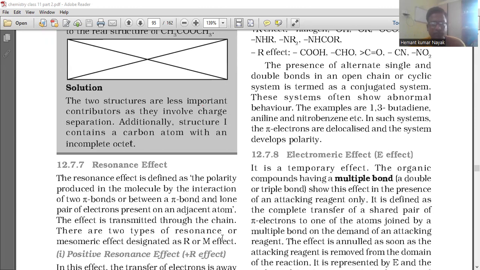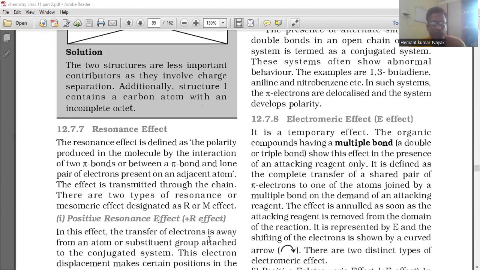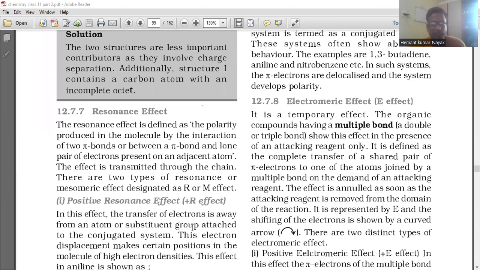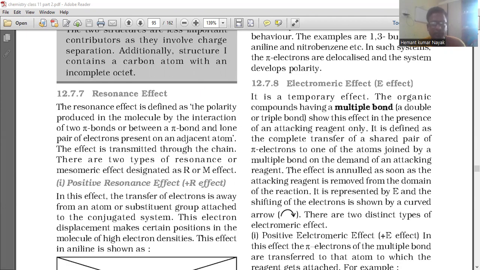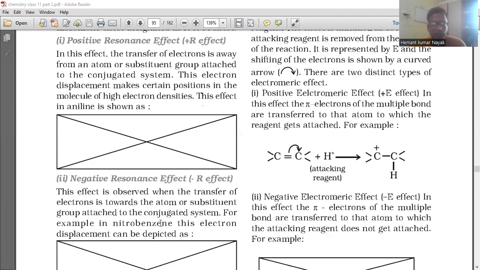There are 2 types of resonance or mesomeric effect, designated as R or M effect. Positive resonance effect, plus R effect. In this effect, the transfer of electrons is away from an atom or substituent group attached to the conjugated system. This electron displacement makes certain positions in the molecule of high electron density. And the negative resonance effect, minus R effect.